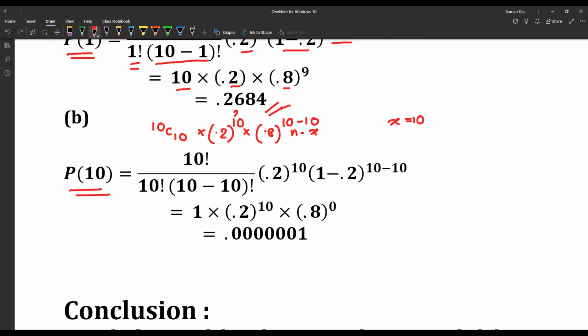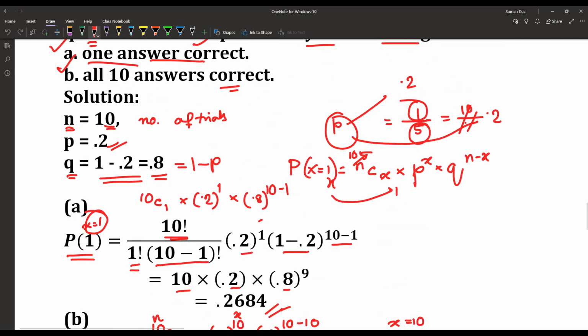That is our n, that is our x. So 10 factorial upon 10 factorial into 10 minus 10 factorial, into 0.2 to the power 10 into 1 minus 0.2 to the power 10 minus 10. That gives us the result 1 into 0.2 to the power 10 into 0.8 to the power 0, or 0.0000001. So that is the probability when all 10 answers are correct.